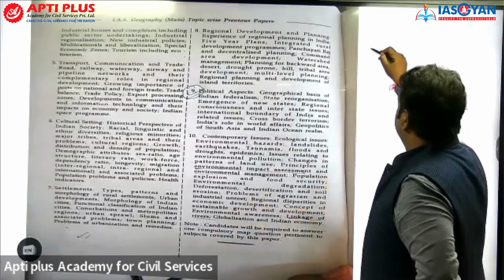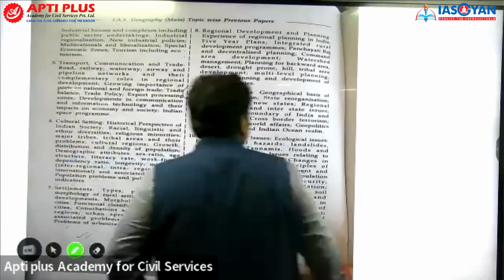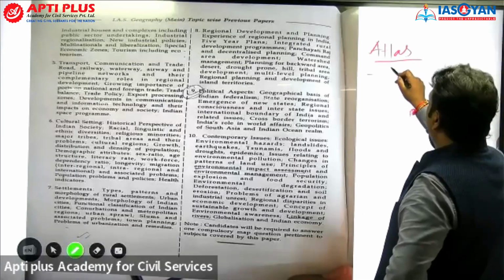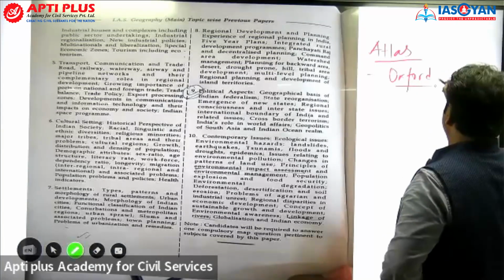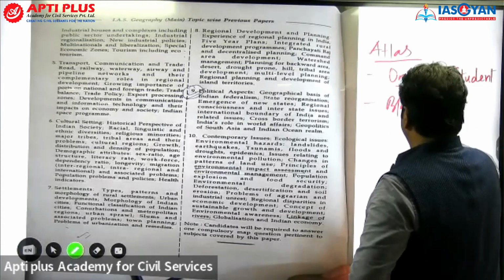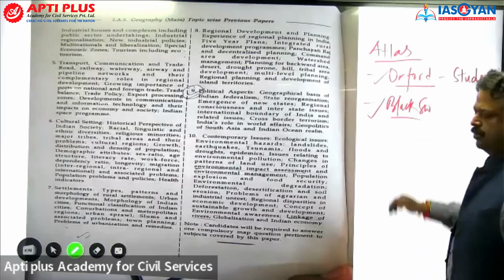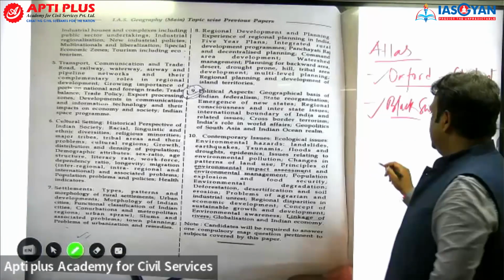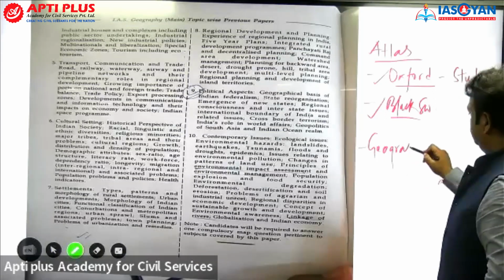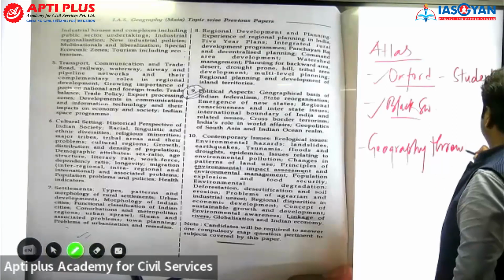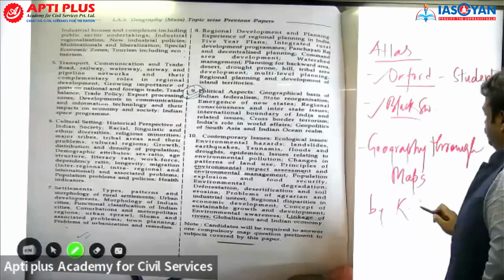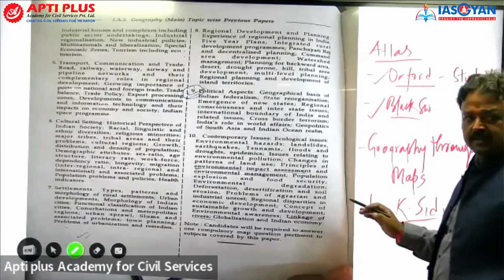Apart from it, you require an atlas, and this atlas, you can go for Oxford Student atlas, और ब्लैक स्वान, कोई भी एटलस आपके पास हो, दोनों में से चलेगा. कभी कभी there is an atlas which is a very good atlas, Geography Through Maps, by K. Siddhartha sir.